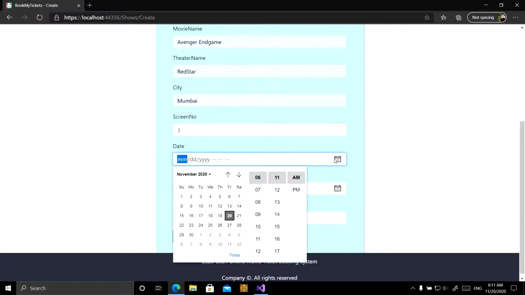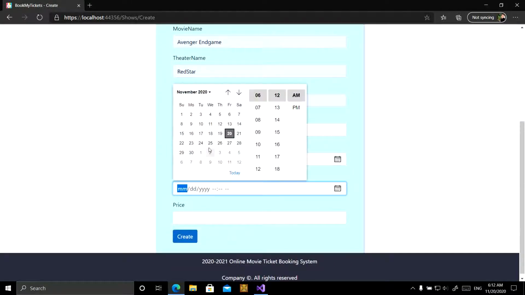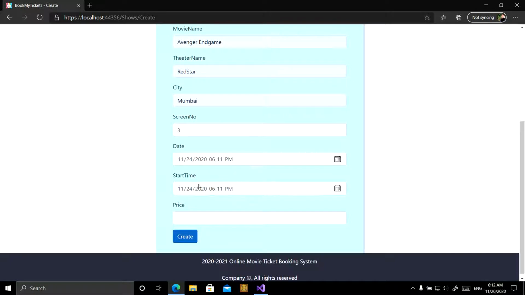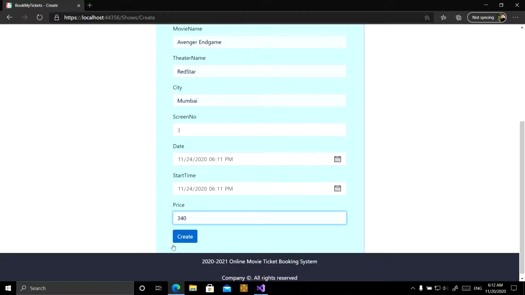The show date is 24th, 6:11 a.m. for the starting time. Price of the tickets is 340.